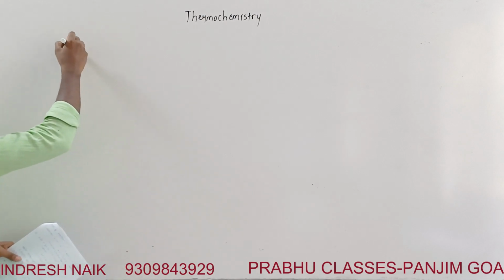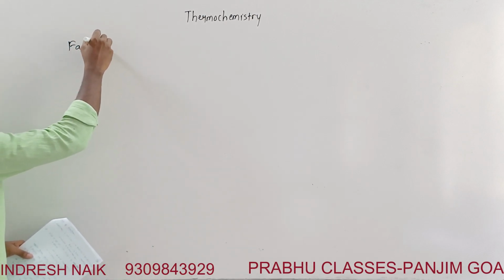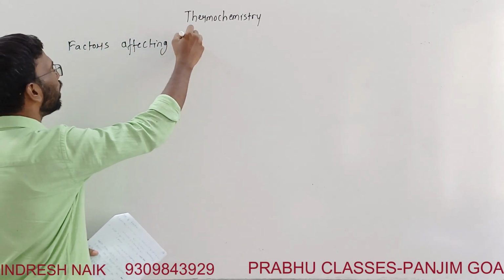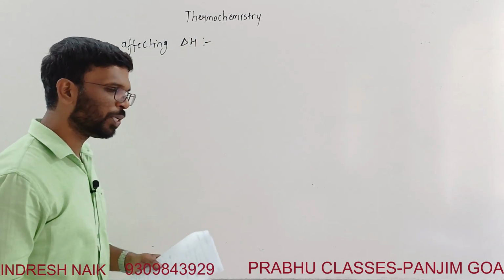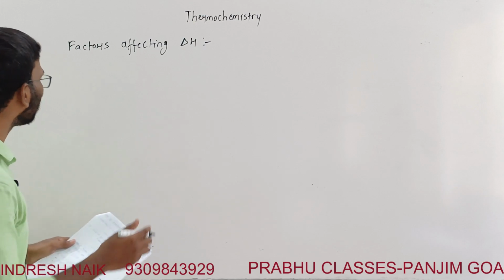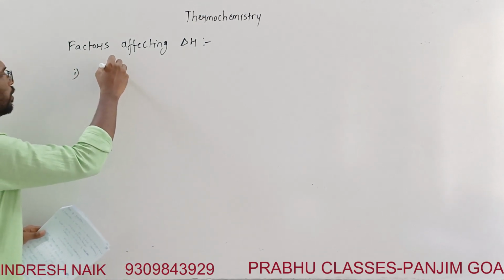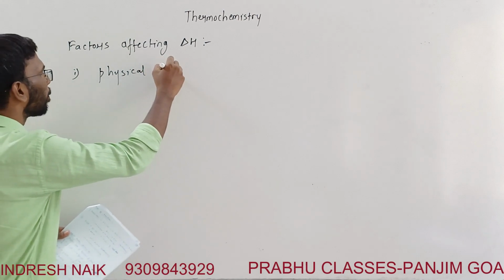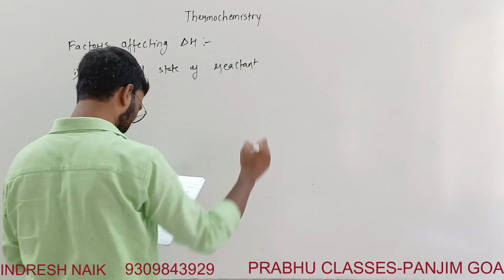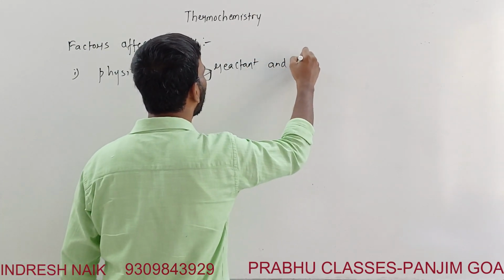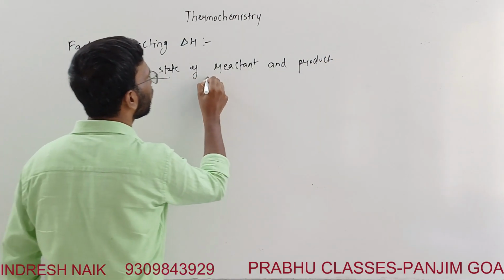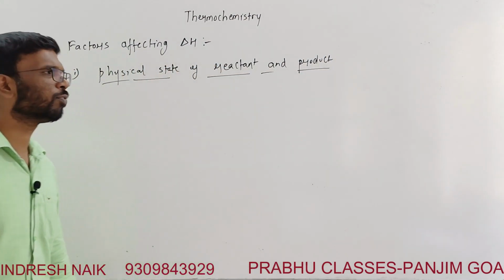Next is factors affecting delta H. What factors is this enthalpy change going to depend on? Here the first factor I'll write is the physical state of reactant and product. Physical state of the reactant and product. This is the first thing.